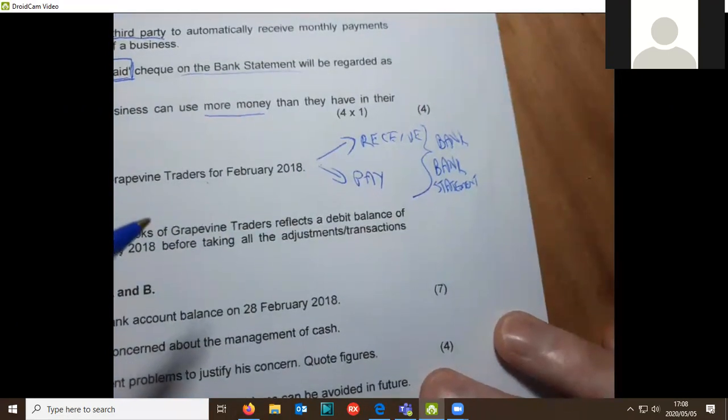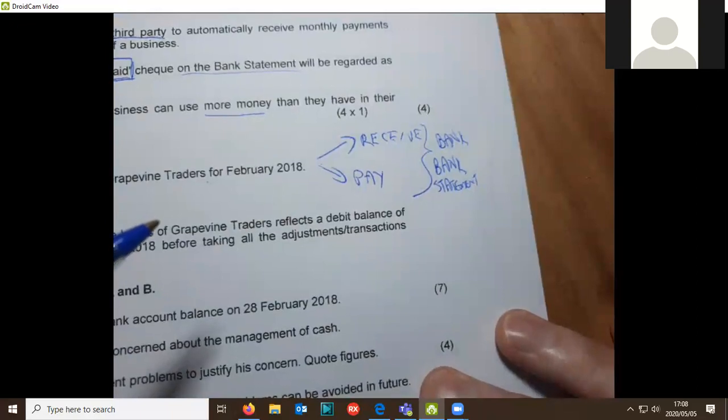It's either in the journals, or it's in the bank statement. And then it's always, that's the third one. That's very important.